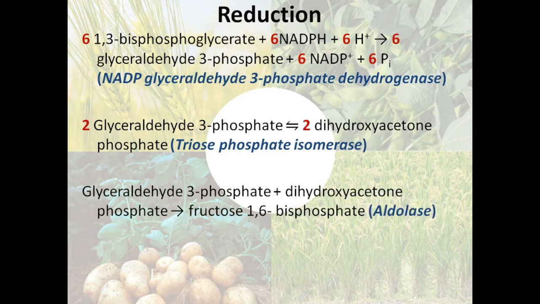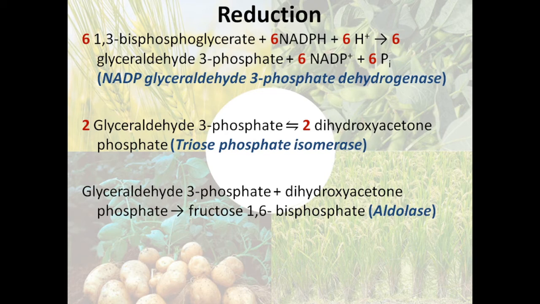In the next step, 1 molecule of glyceraldehyde 3-phosphate combines with 1 molecule of dihydroxyacetone phosphate and forms fructose 1,6-bisphosphate. So in the previous step, we have already prepared the dihydroxyacetone phosphate, and this combines with the previously prepared glyceraldehyde 3-phosphate to produce a 6-carbon compound.